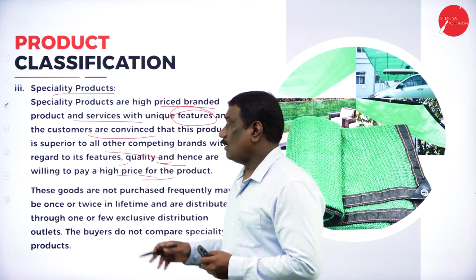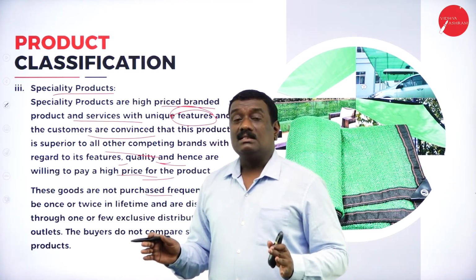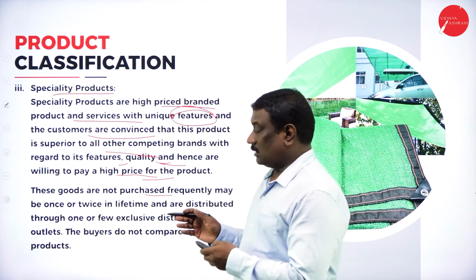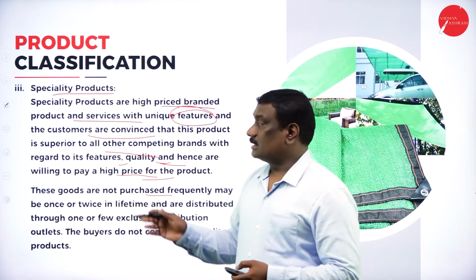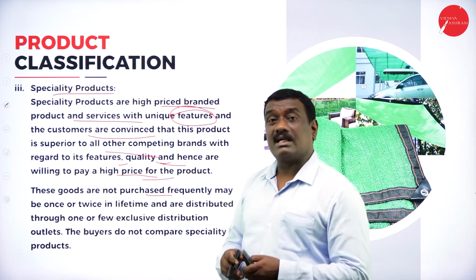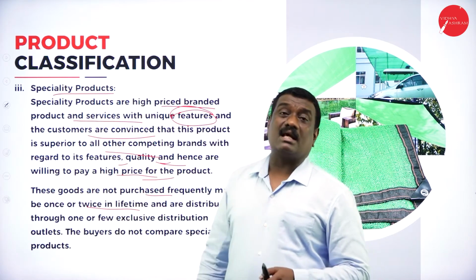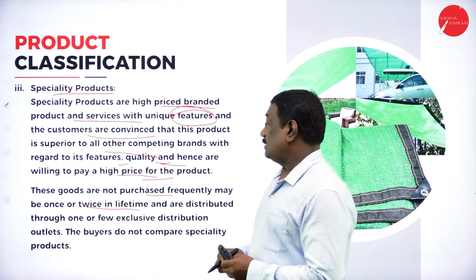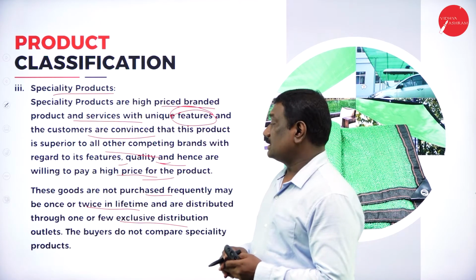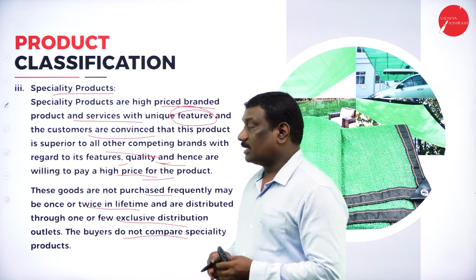Now, these specialty products are not purchased frequently. In the same way as we saw in the second one, the shopping products, this is also not frequently purchased by consumers, because it may be purchased only twice in the lifetime of that person. And they are distributed where? Through one or a few distributors or outlets only. The buyers do not compare these specialty products.